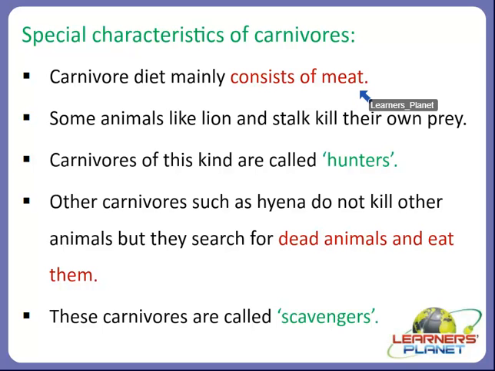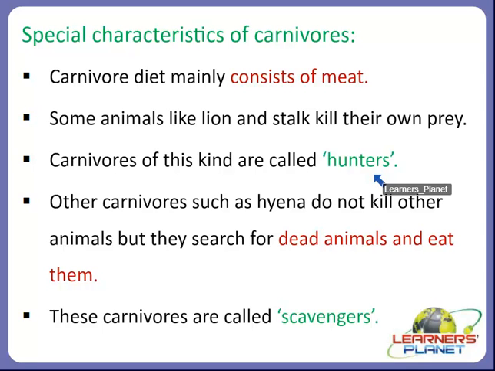There are some carnivores such as lion and stork that kill their own prey and eat it. Such carnivores are called hunters because they hunt their prey. They kill their own prey and then consume it.